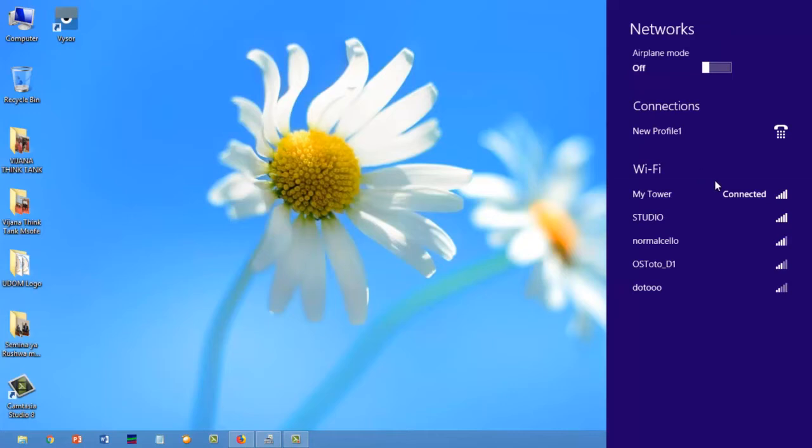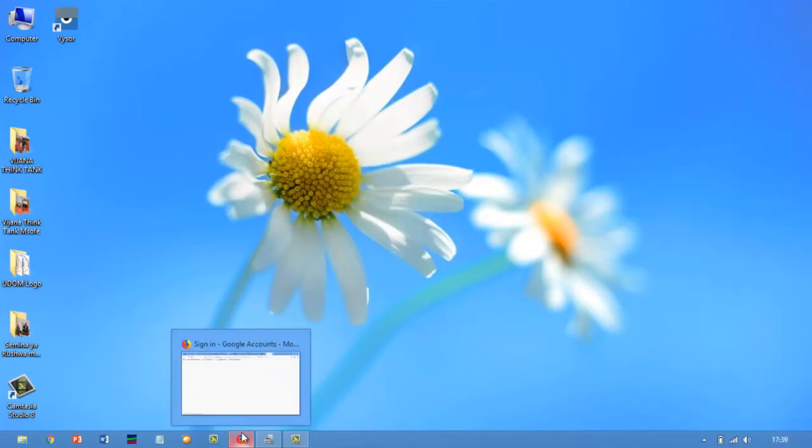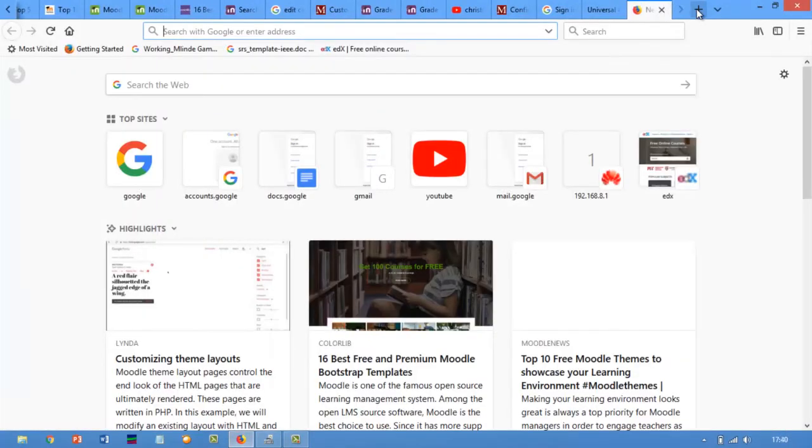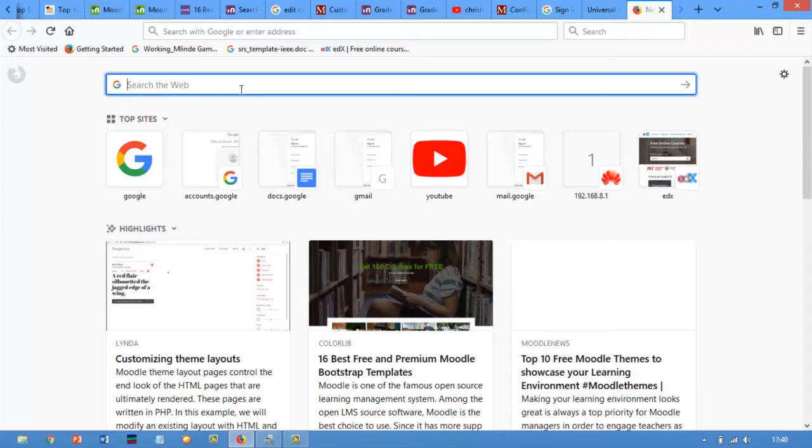So now my laptop is connected to my smartphone, and I can browse anything. The moment I go to YouTube or Facebook or anything, my laptop will be reflecting everything, and I can Google anything, go to the internet. So basically, this is how we connect our smartphones to our laptops, and therefore any bundle that I have in my smartphone, I can use it in my laptop freely and easily. So this is part one.